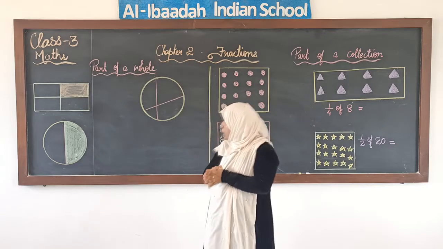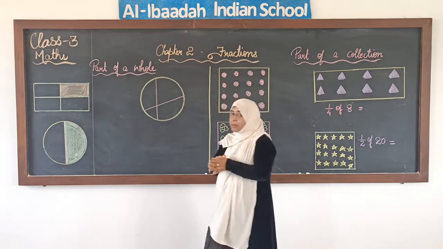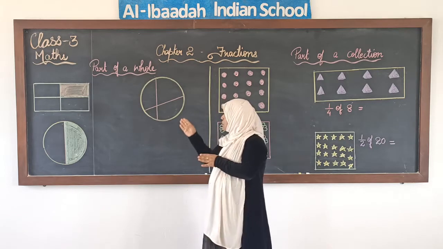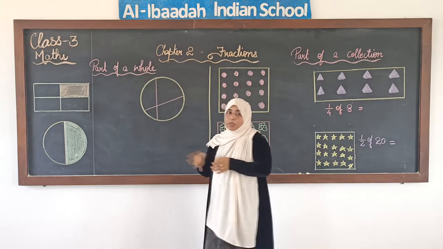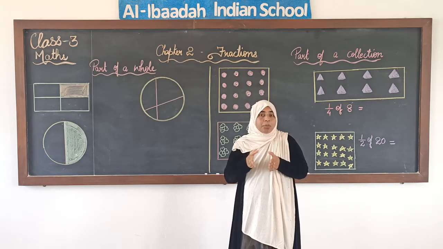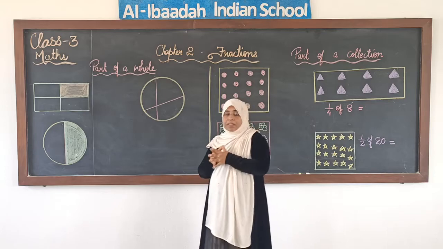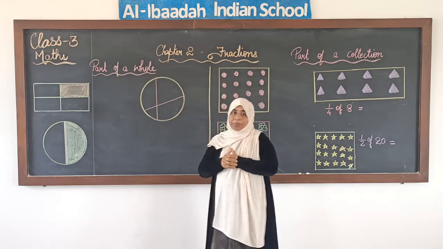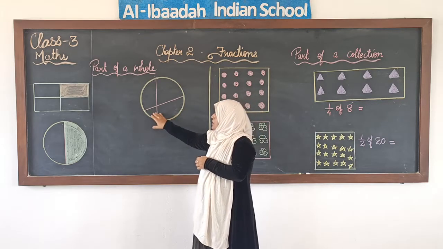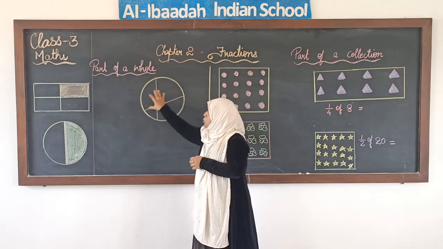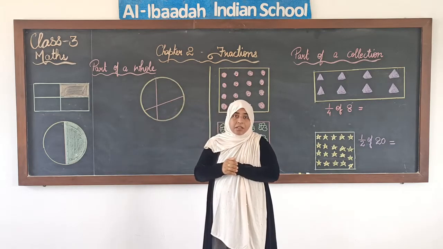Let us try to understand with an example. Say for example, you have ordered a pizza and the pizza comes to you in this form. Say you have 4 siblings at home, 4 brothers and sisters, and 4 parts are made of the pizza which you have ordered, and the pieces made are in this way. Now each sibling gets one portion, each child gets one portion of the pizza.